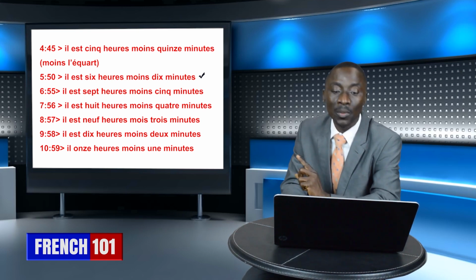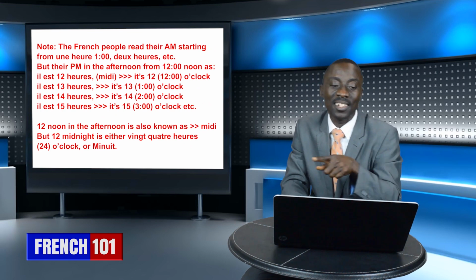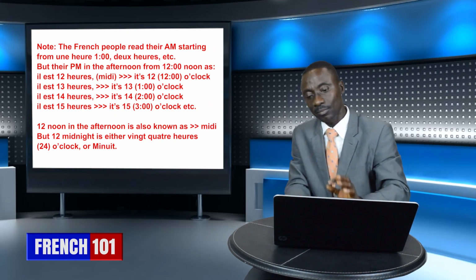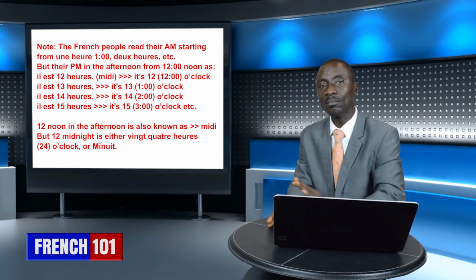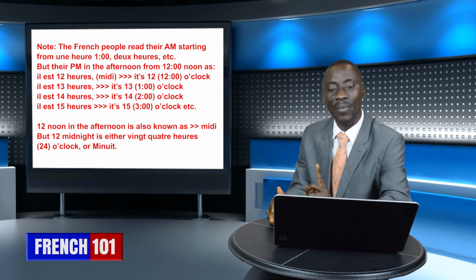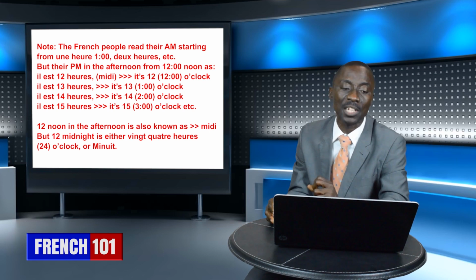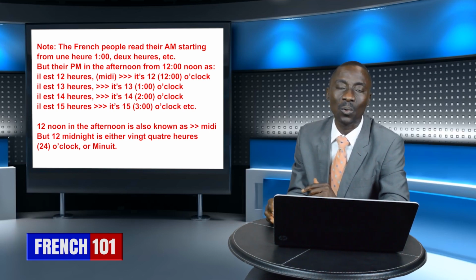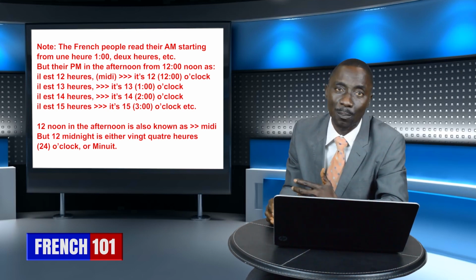We also note that the French people read their time, that is the AM, there's a way they read it. Starting from 1 heure. This is where one particular logic is just hidden. And French 101 community here, I must unveil to you this very hidden secret. This secret is very, very important. If you don't understand the reading of the time in this manner, it's sometimes embarrassing. It's as if you were committing a very serious crime that is not forgivable or pardonable.